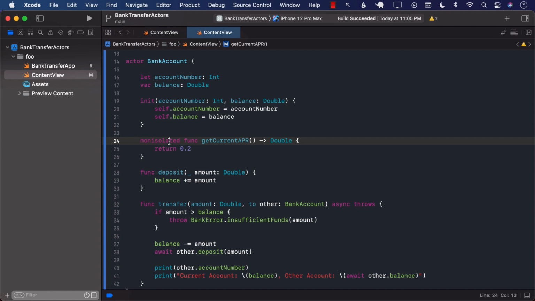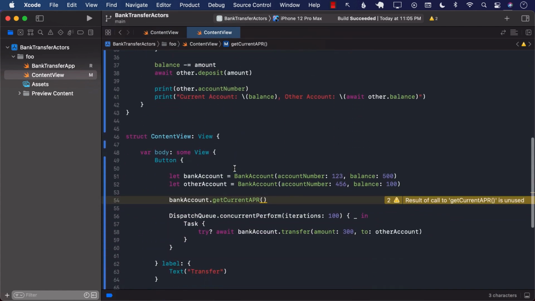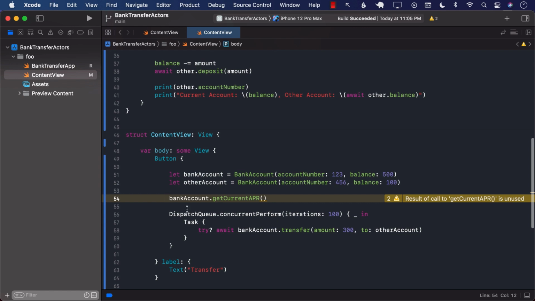Non-isolated simply means that this function can be called and it's not really going to cause any race condition, and you don't really have to use async and await or asynchronous call to call this function because this particular function is not changing anything. Now if we go back, you can see that this particular function is returning us something. And we don't really have to call this function using the async await feature.